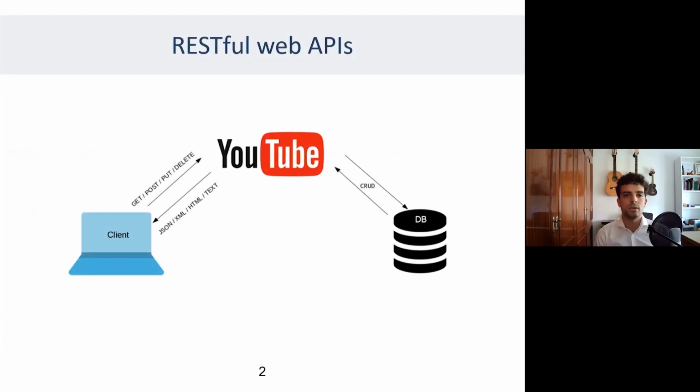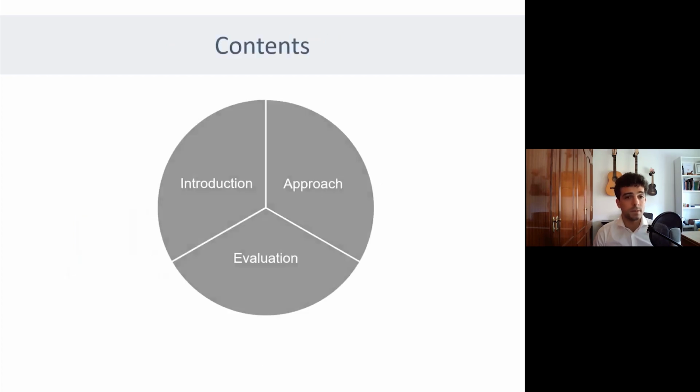RESTful web APIs, also called simply REST APIs, are powerful interfaces that control specific resources on the web, allowing many systems to interact with each other and share information. They usually provide basic operations of creating, retrieving, updating, and deleting contents, typically implemented by the HTTP protocol. This video is composed of three main sections: introduction, approach, and evaluation.